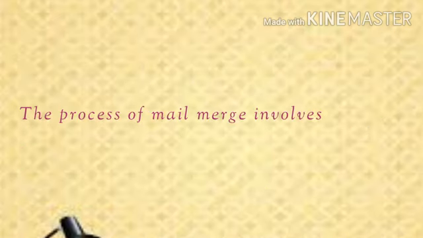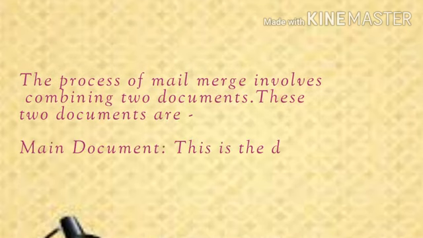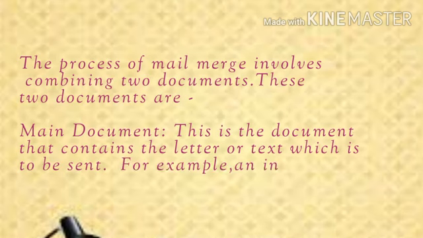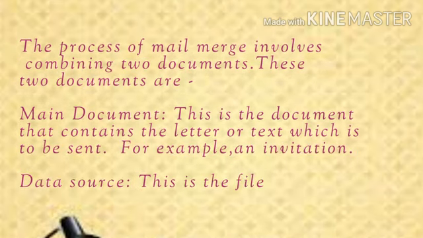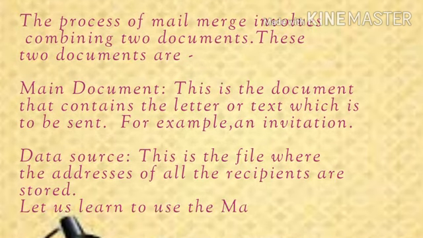The process of mail merge involves combining two documents. These two documents are: first, the main document. This is the document that contains the letter or text which is to be sent, for example, an invitation. Second, the data source. This is the file where the addresses of all the recipients are stored. Let us learn to use the mail merge feature.